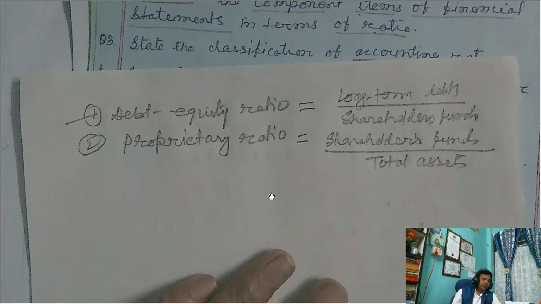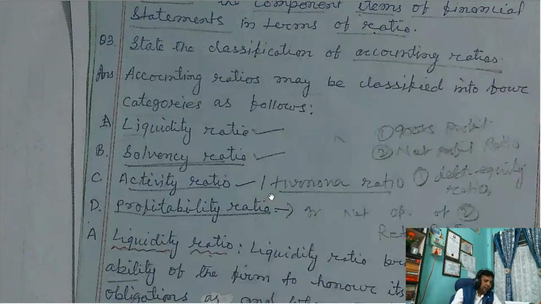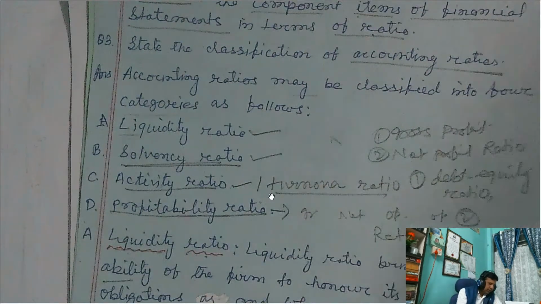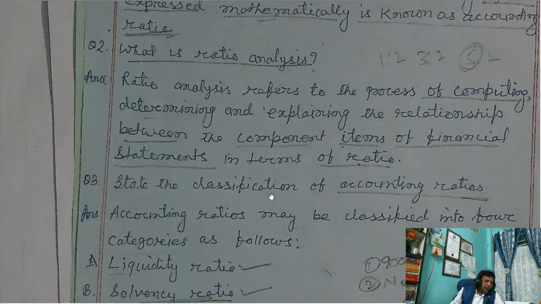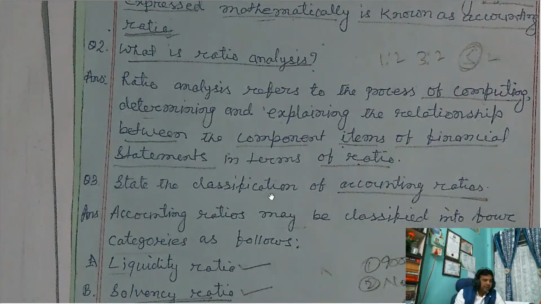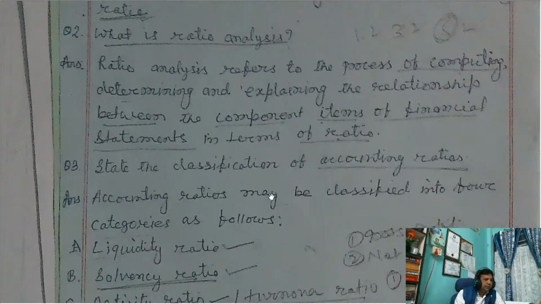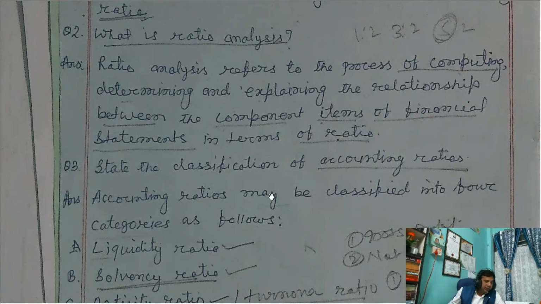Now, different types of ratios. So this way, the liquidity ratio. Give two examples of liquidity ratio. Then what will be your answer? Under liquidity ratios, we calculate current ratio and liquid ratio.